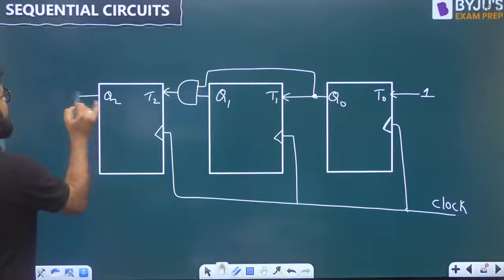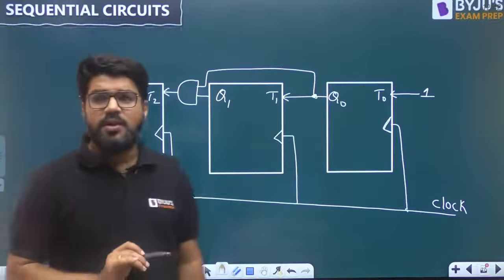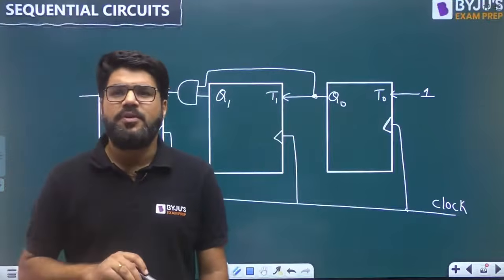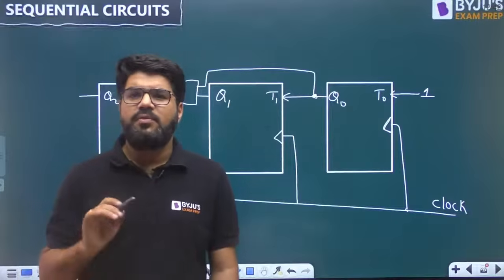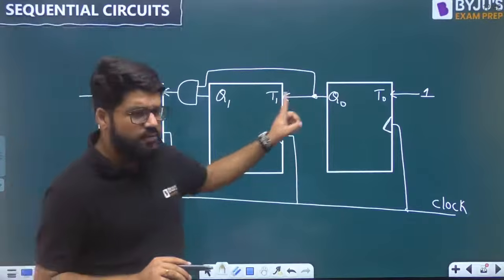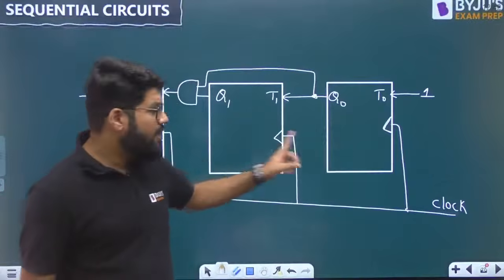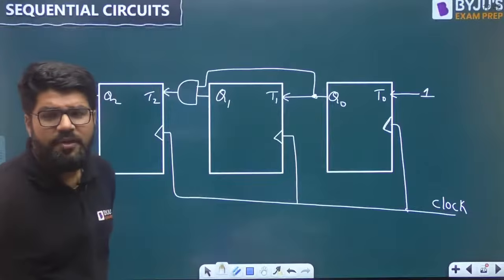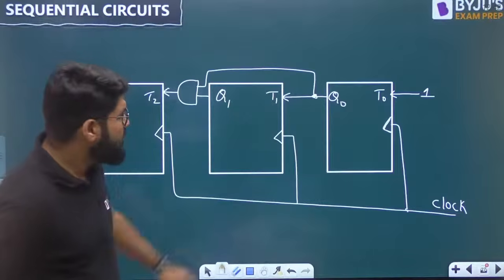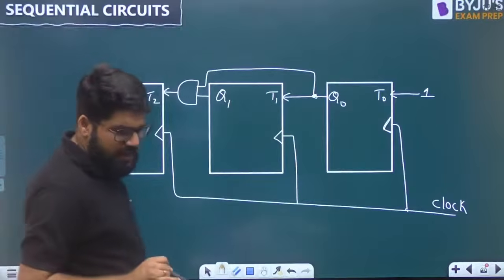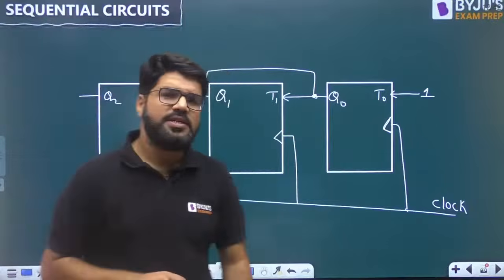Okay, guys. So this is what is a 3-bit synchronous up counter. What is the hardware involved, and what is the speed of this circuit? Now, because all the flip-flops are fed by the common clock, all of them will be active at the same time, and suppose all of them have the same propagation delay.